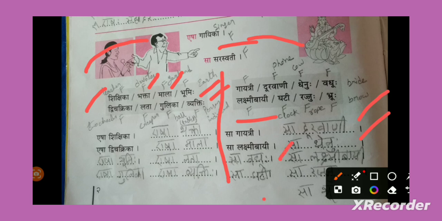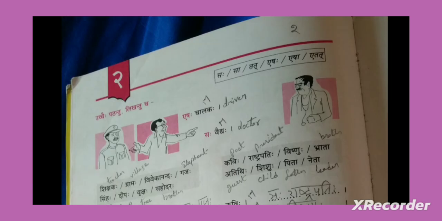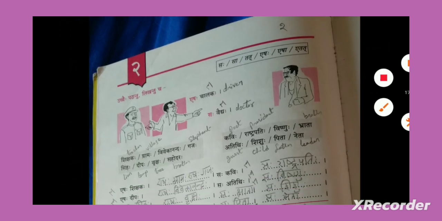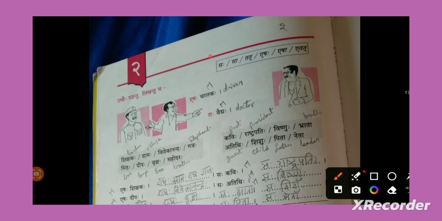So page number 2 is done. In this page number 2 what have we seen? We have learnt this male, this female, this neuter, that male, that female, that neuter. So all these things we have learnt in page number 2.